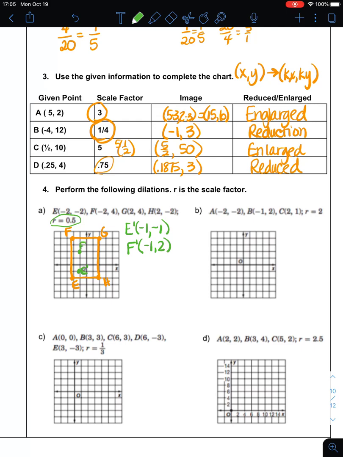So F prime is at negative 1, 2. G, you multiply the 1/2 times 2 and 4, so you get 1, 2. That's my new G. And then my new H is 2 times 1/2 and negative 2 times 1/2, which is 1, negative 1. So here is my E, F, G, and H prime, and you can see that it is half as big.